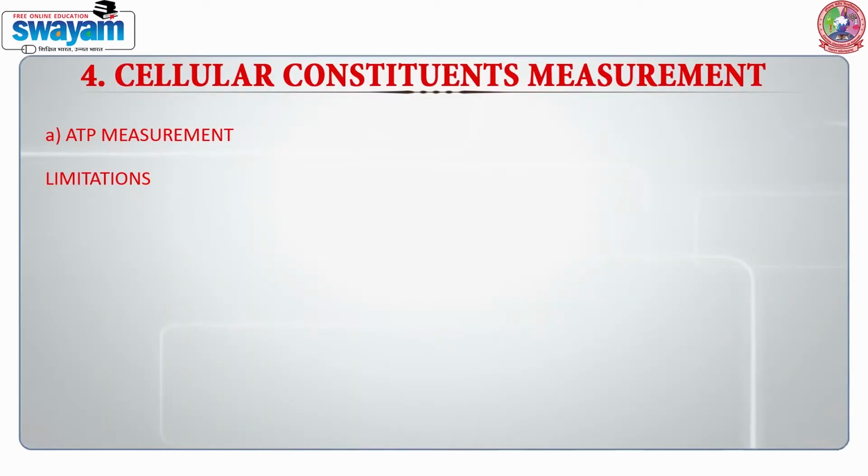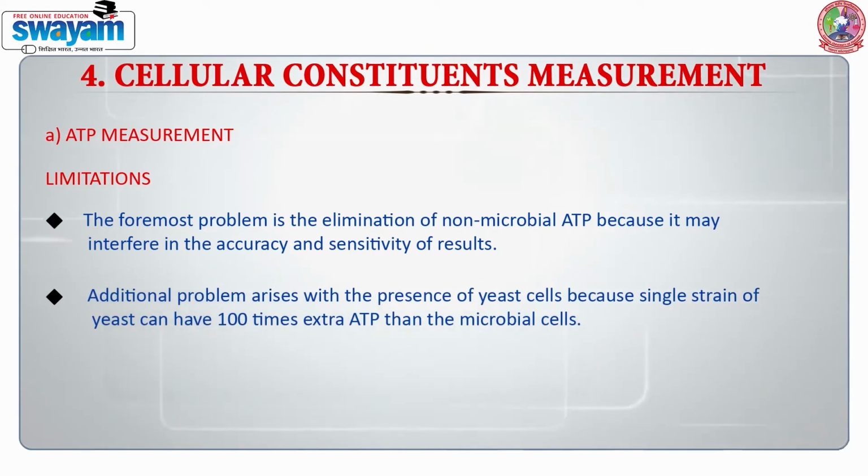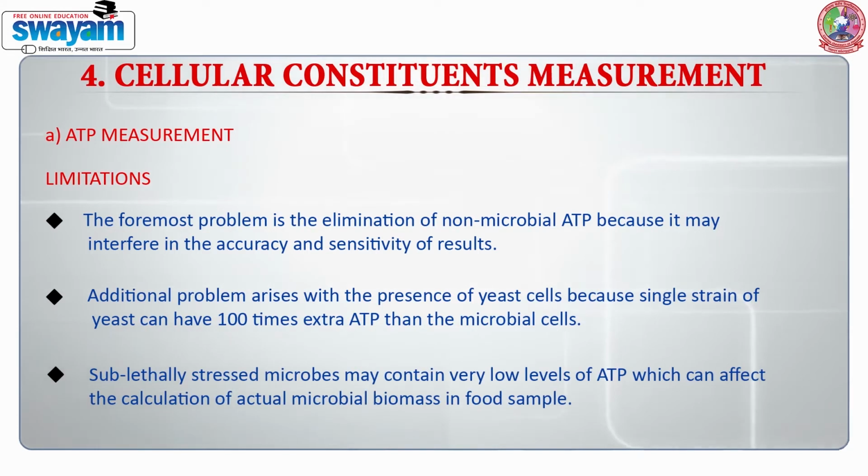Limitations of ATP measurement: the foremost problem is the elimination of non-microbial ATP, because it may interfere with the accuracy and sensitivity of results. An additional problem arises with the presence of yeast cells, because a single yeast cell can have 100 times more ATP than microbial cells. Sublethally stressed microbes may contain very low levels of ATP, which can affect the calculation of actual biomass in the food sample.